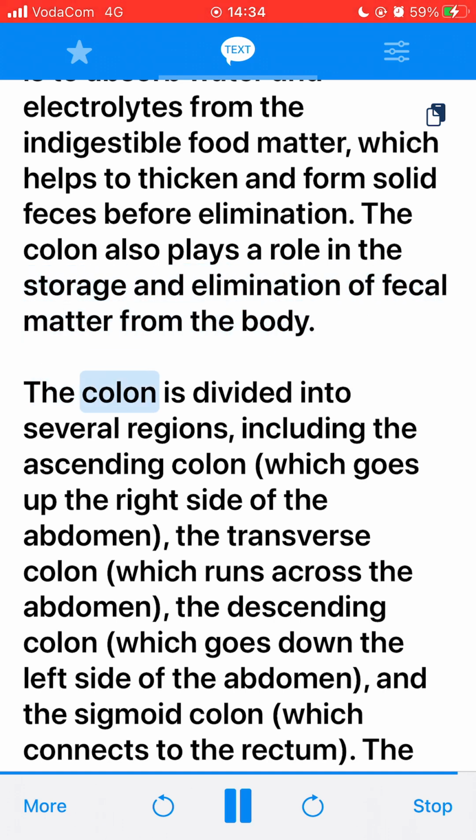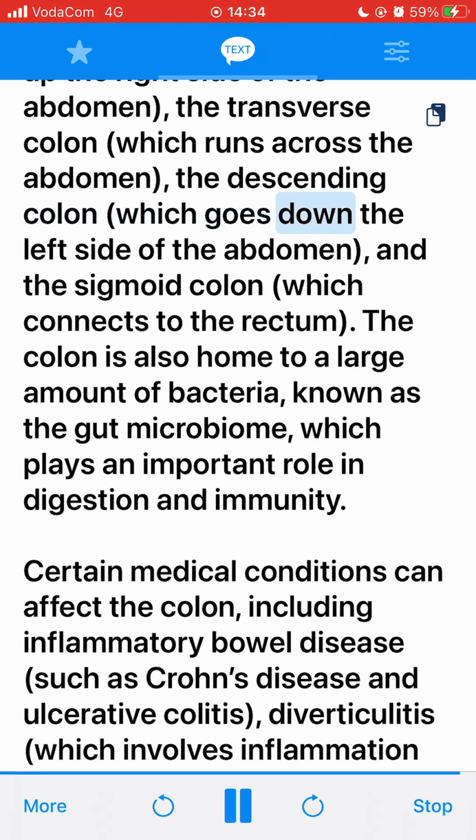The colon is divided into several regions, including the ascending colon, which goes up the right side of the abdomen, the transverse colon, which runs across the abdomen, the descending colon, which goes down the left side of the abdomen, and the sigmoid colon, which connects to the rectum. The colon is also home to a large amount of bacteria, known as the gut microbiome, which plays an important role in digestion and immunity.